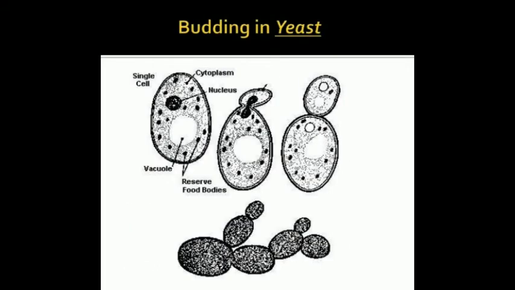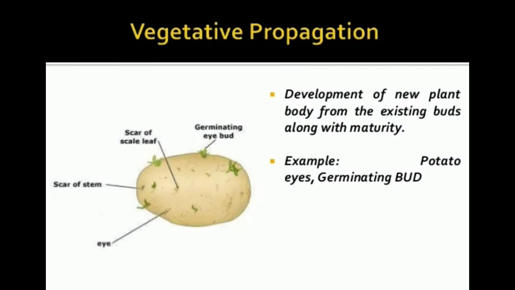Budding is common in unicellular plants and even multicellular animals also. In yeast, budding takes place, and in Hydra also, budding takes place. In this, what happens? A projection grows. It may be in the form of a chain, and after that, those buds get detached from the mother body and develop into a new organism.